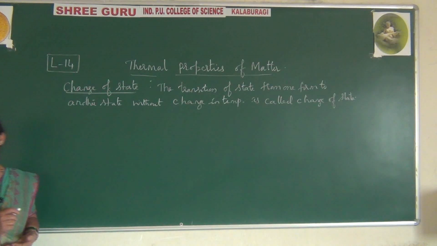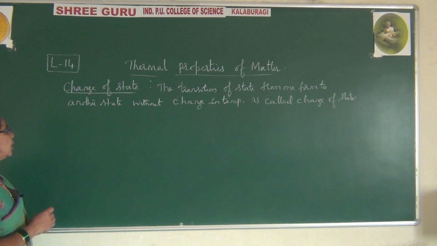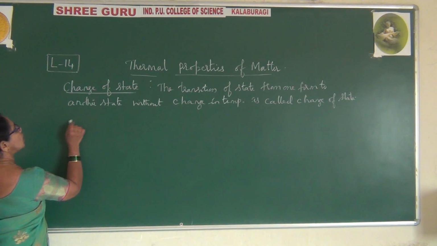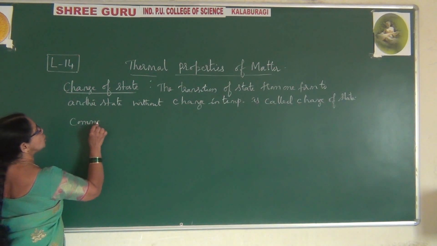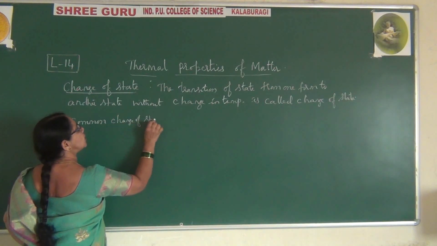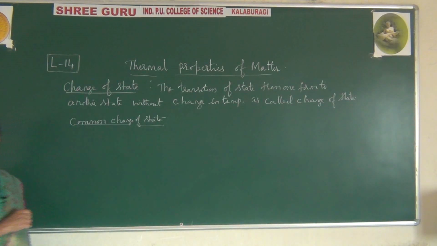For this I will write the different forms of this change of state. Let me write from one form to another form. So the transition of state from one form to another, the common change of states, as follows. What are the common changes of state you come across here? Let me tell you here.